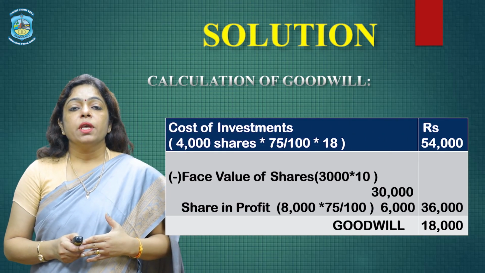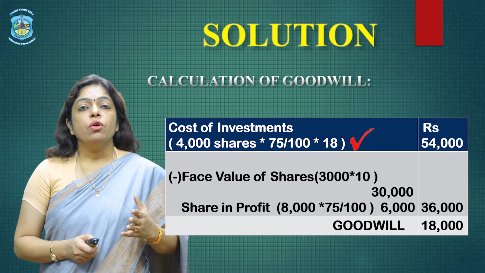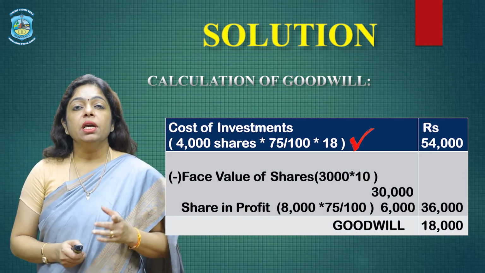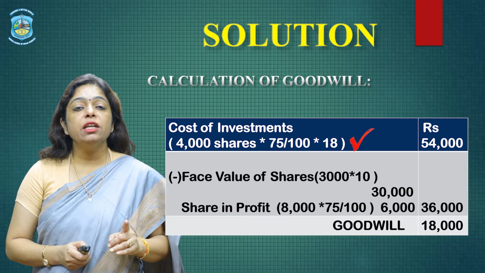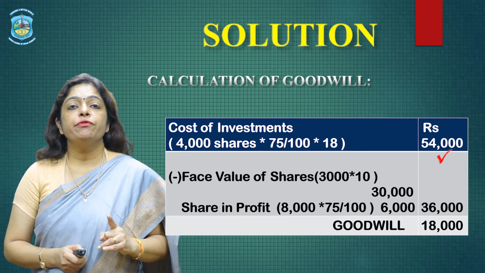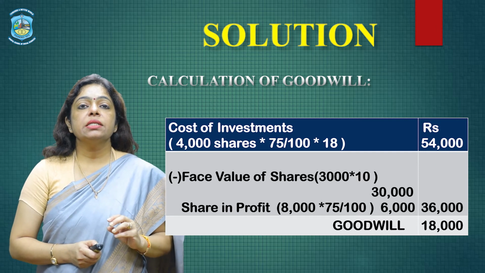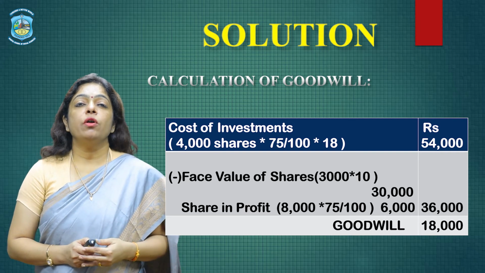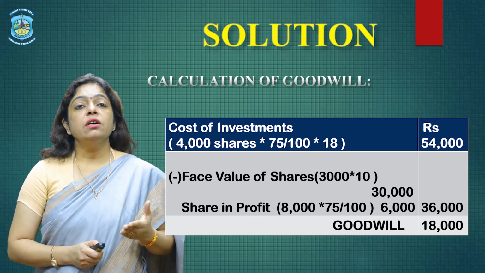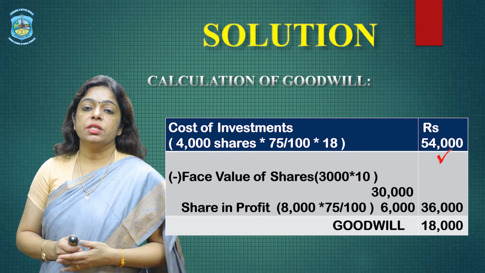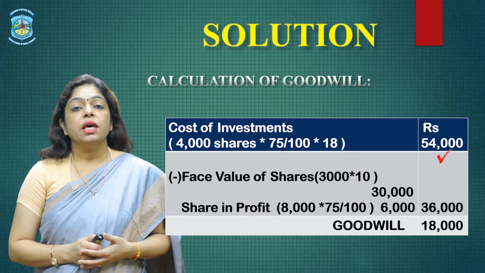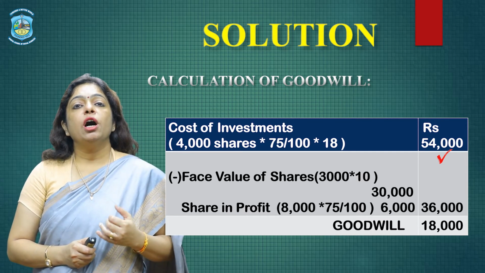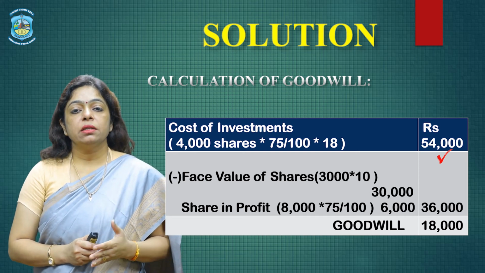Calculation of goodwill. The cost of investments is 4,000 shares, 75% are purchased by the holding company, and the rate at which they are purchased is 18 rupees. So the amount comes out to be 54,000 rupees. This is the cost of investments. From this, what do we deduct? As per the formula already discussed earlier, we deduct the face value of the shares. Face value of the shares is 3,000 shares at 10 each, so the amount comes out to be 30,000.